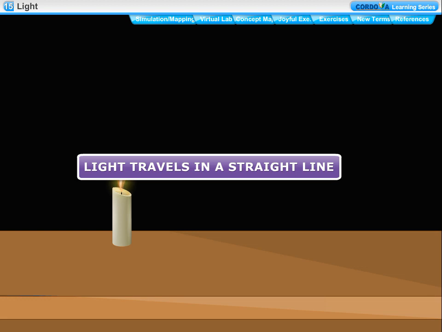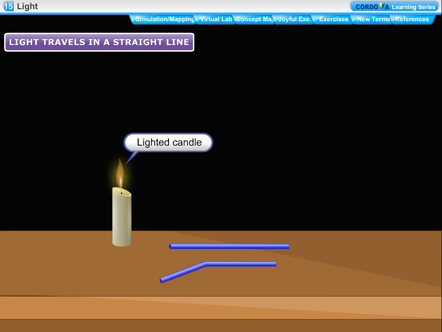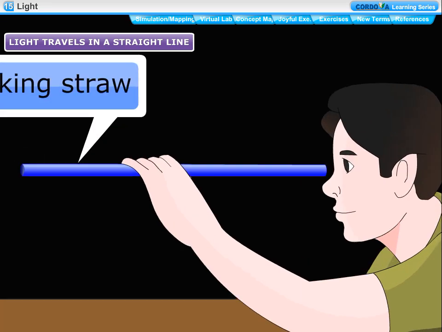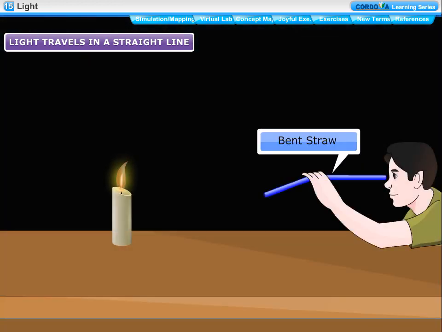Light travels along a straight line. We observed a lighted candle first through a straight drinking straw and then through a bent straw. Looking at a candle through a straight and a bent straw, we are able to see the candle flame through a straight straw, but not through the bent straw.